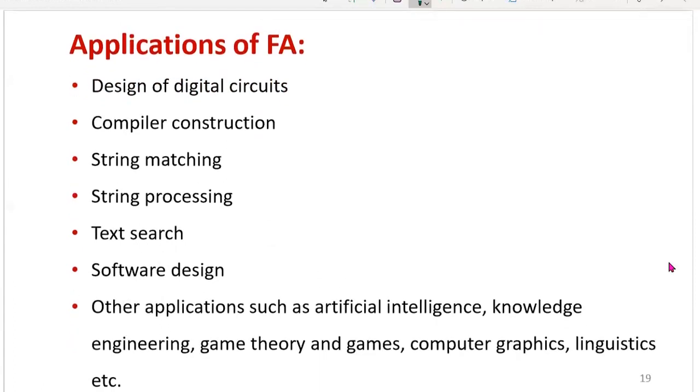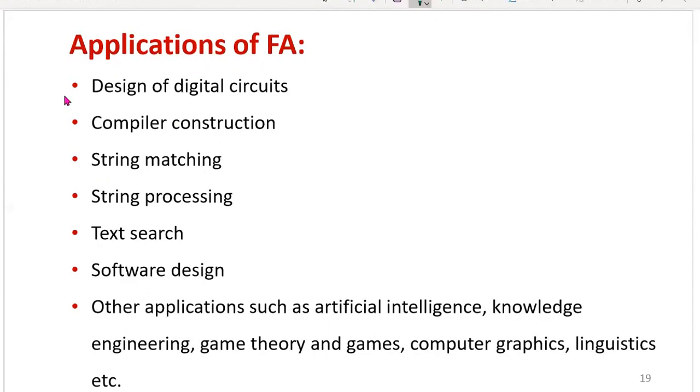Now we will move to the next concept, applications of finite automata. Here first we will review all the applications of finite automata. Then specifically we will discuss text search with respect to finite automata and non-deterministic finite automata. So you can recall once the applications of automata theory. Most of the applications are common in finite automata also.